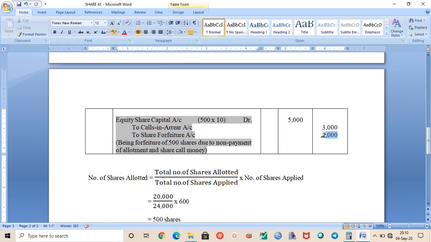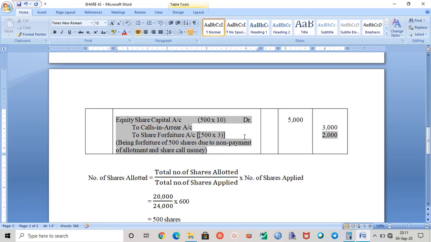Now you must have noticed here that share forfeiture money is 2000. And I already told you that share forfeiture money represents the amount of money that has already been paid. So it should be 500 into 3, it should be this way, right? But this is not the entire case here.